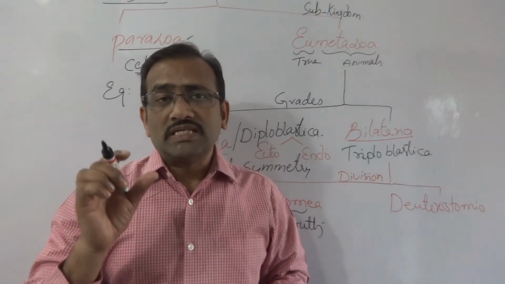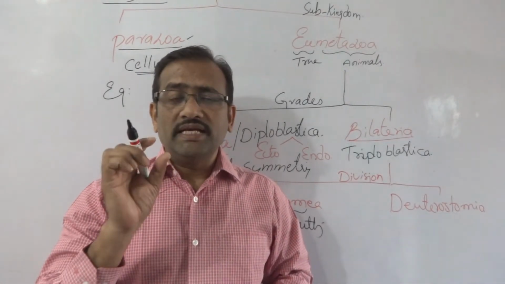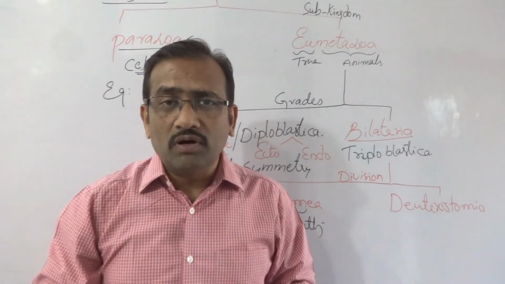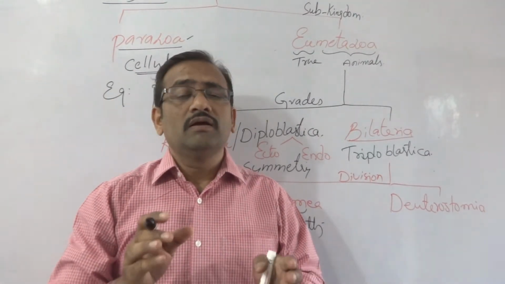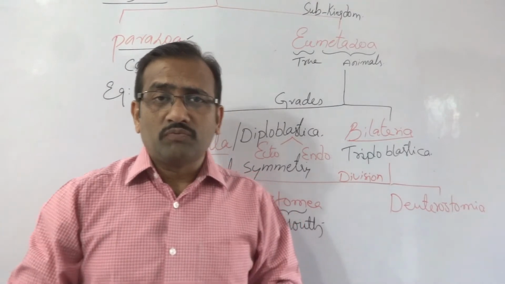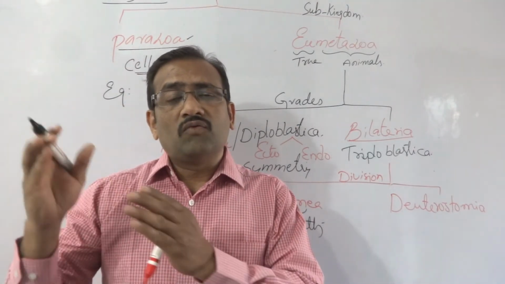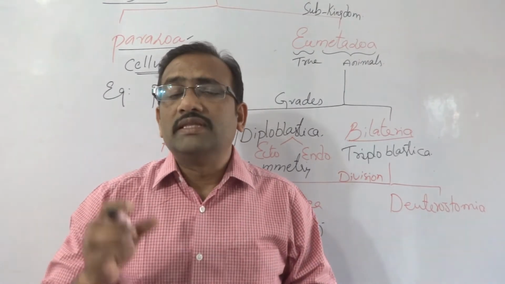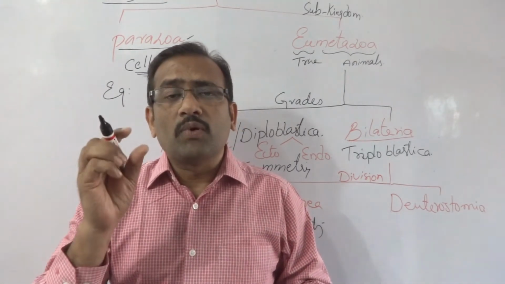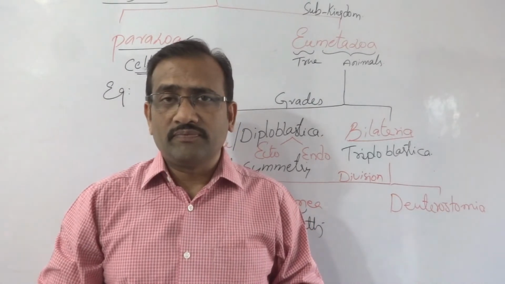In the blastula stage, the blastopore is first modified into the mouth. The fate of the blastopore in the Protostomia animals is that it is converted into mouth. Those animals are called Protostomia animals.